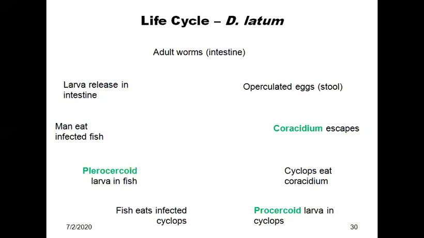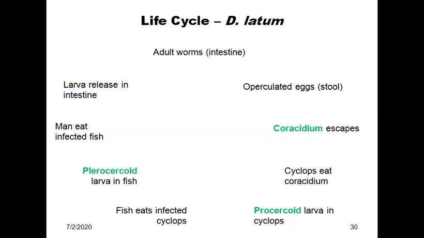Inside the second intermediate host, the larva reaches the muscle or viscera of the fish, where it transforms into the third stage plerocercoid larva, which is the infective form for humans. Humans get infection by ingestion of undercooked fish containing plerocercoid larva, and the cycle repeats like this.